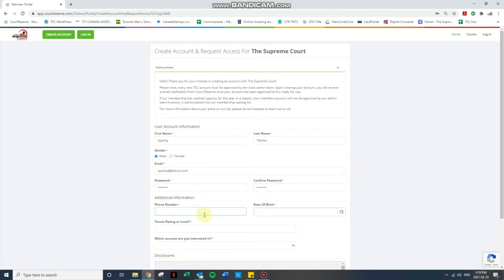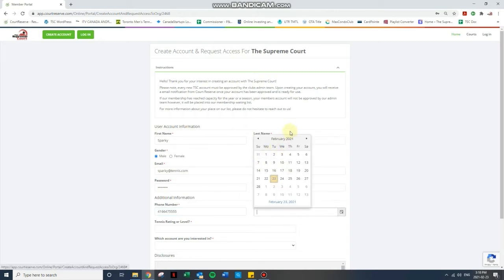Phone number. We might need to contact the parent or guardian about some things here or there, so this should be the phone number for the parent or guardian. Date of birth. Let's make sure this is specific to the actual player's date of birth, and let's say for now Sparky was born in 2010 on February 2nd.